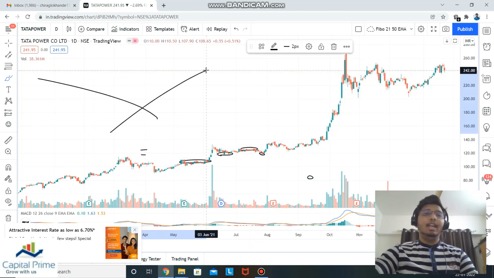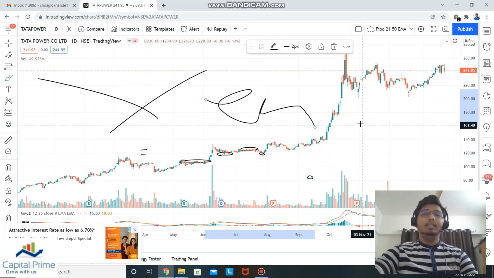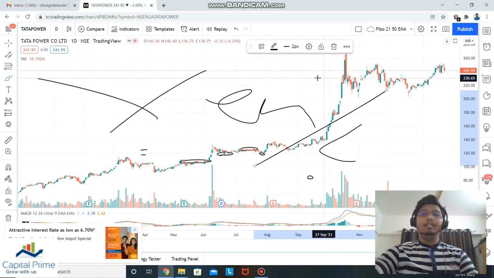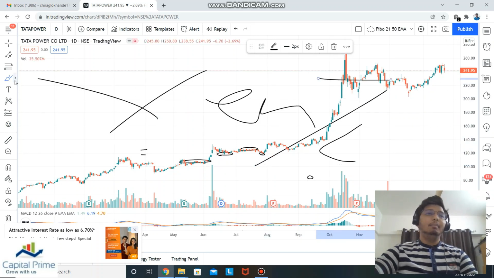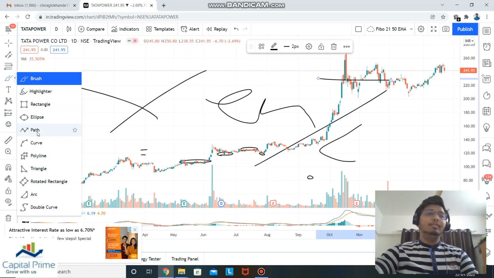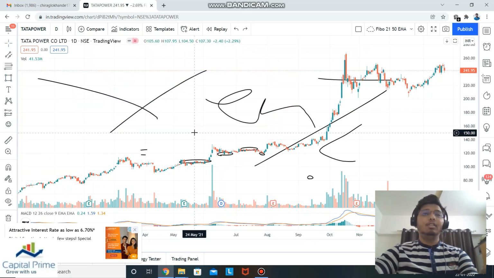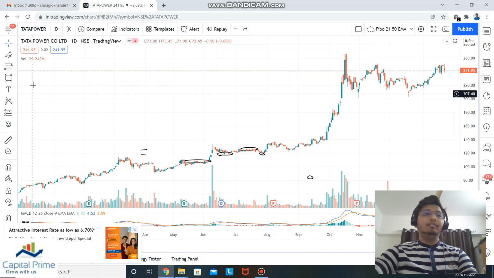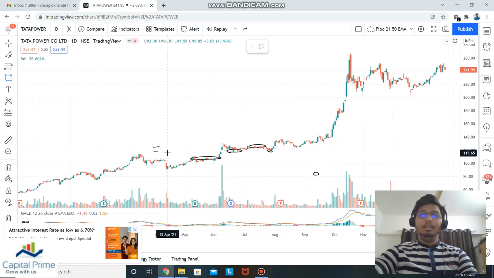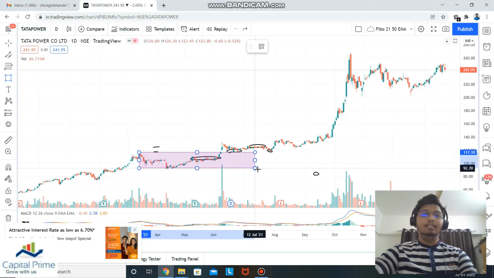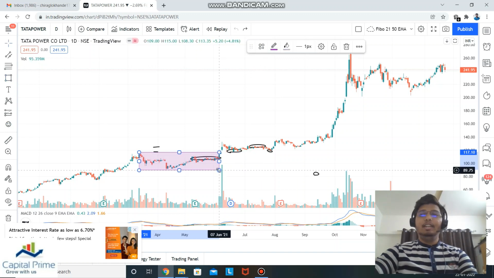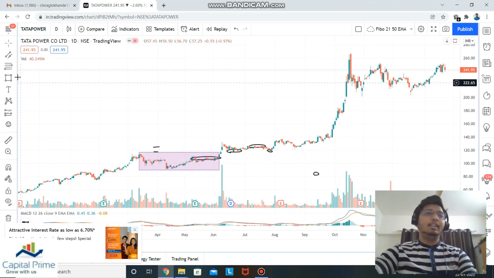This is basically a freehand drawing, so we can draw anything if needed, like freehand in Paint. We have some ellipse, we have some rectangle. If we want to draw a particular zone for a stock, we can do that. If I select rectangle, then let's see where the levels are for Tata Power. So these levels, Tata Power has consolidated much. We can draw a rectangle.